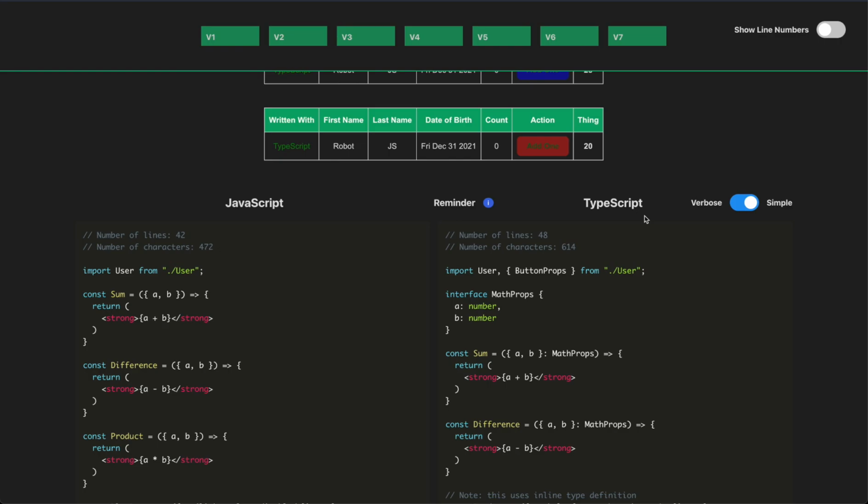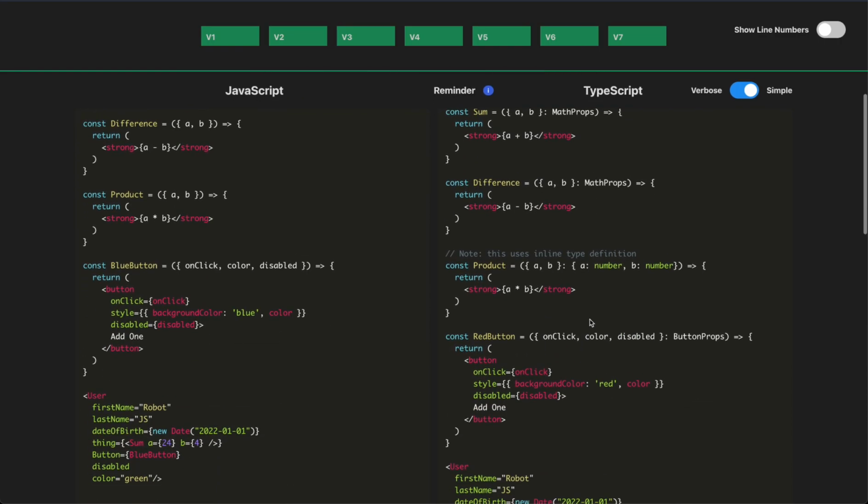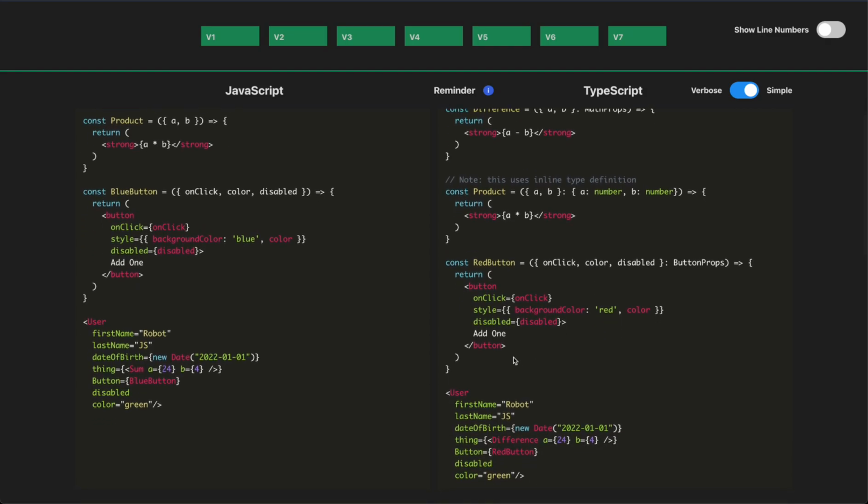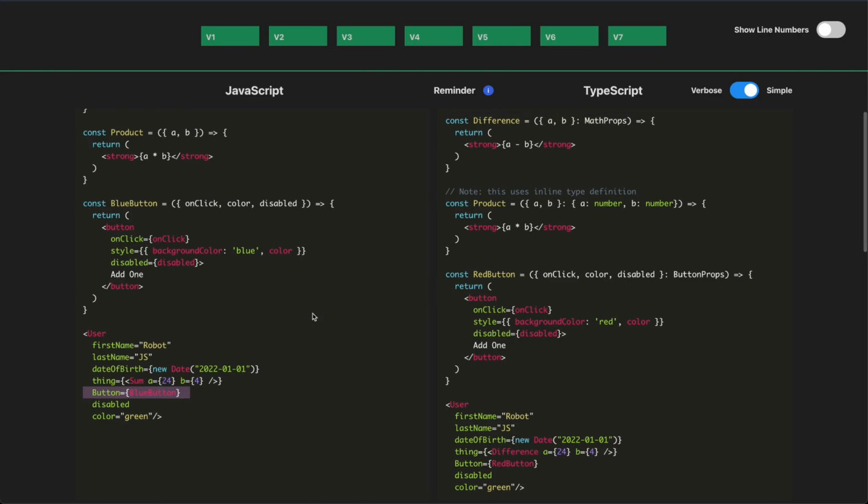And because you get that IntelliSense, it becomes very clear when I, for example, need to render a button or pass a button to this user object, in this case, this blue button, I know that the object I am going to pass to user needs to have an on-click handler, right? And optionally can have a color and a disable. If I'm writing that code in JavaScript, it's not necessarily as clear as if I wrote it in TypeScript, and it might catch some bugs.